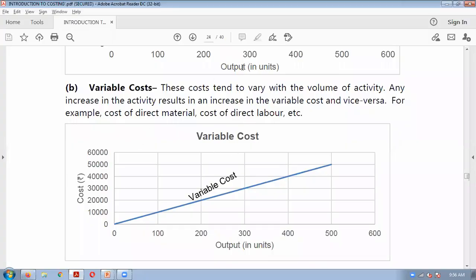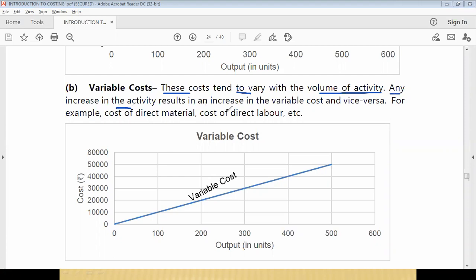See, read here. These costs tend to vary with volume of activity. So the more you produce, the more cost you have to incur. Such type of costs are known as variable cost. Any increase in activity will increase the variable cost, and a decrease will reduce the cost. For example, material cost. Just now we have seen, the more units you produce, the more material you will require, so more cost will be incurred. If you are not producing anything, no material will be required, so your cost will be zero. So it will start from the 0 point and go on increasing like this. For each output, your variable cost will go on increasing.